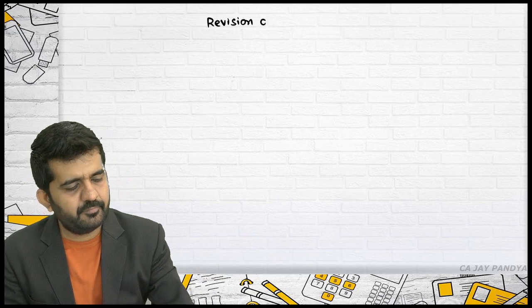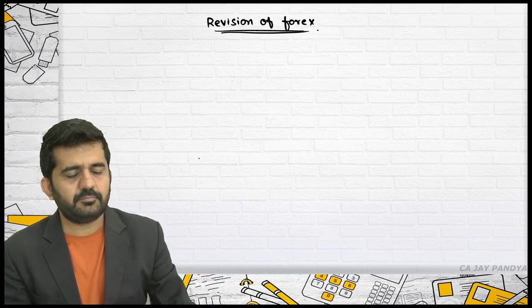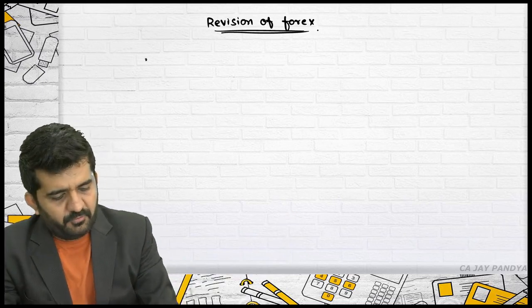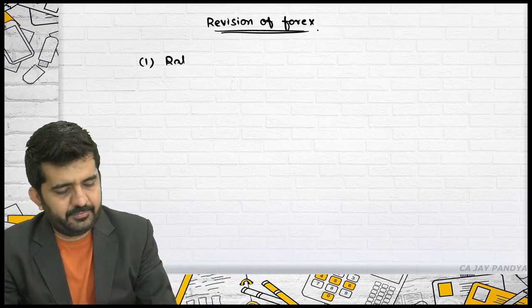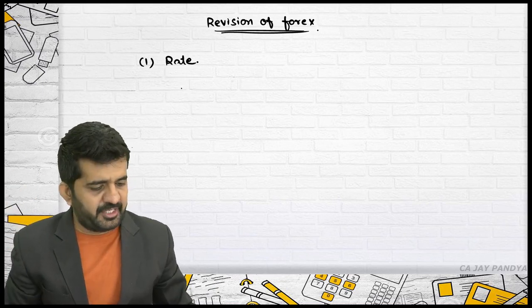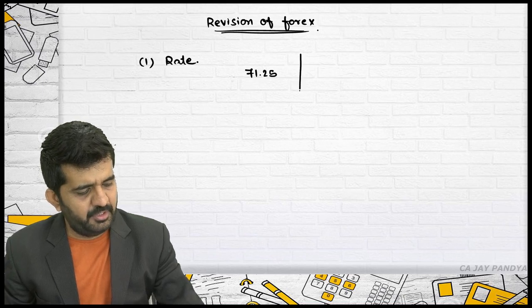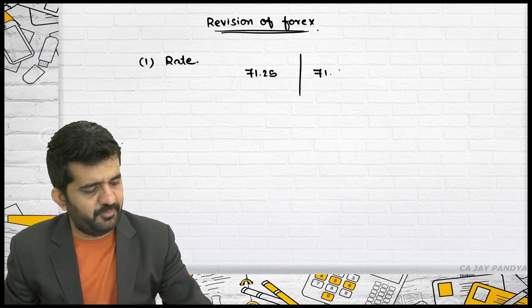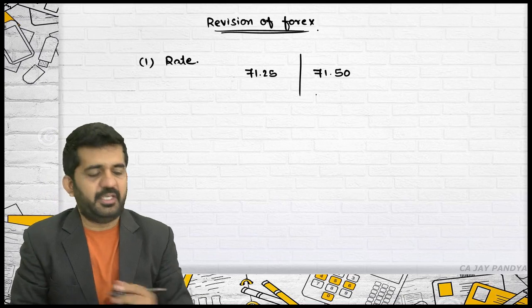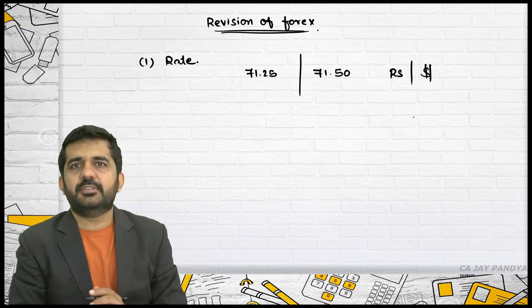So let us do revision of Forex. First, rate. How is the rate denominated for foreign currency? It is 71.25 / 71.50 rupees per dollar.